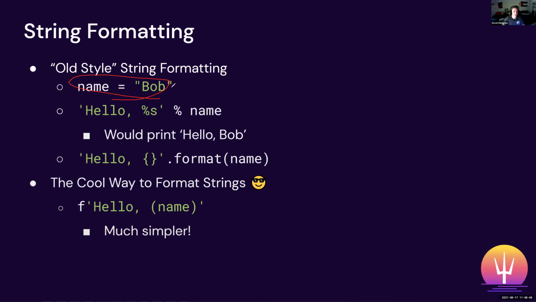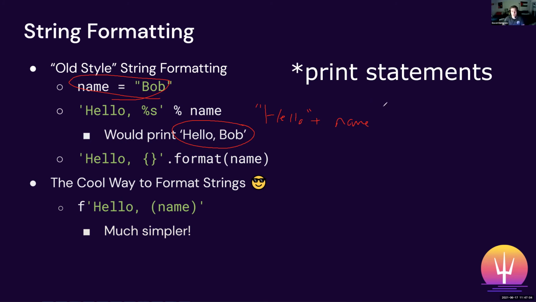If we want to print out hello Bob, instead of doing hello plus name, which is poorly written, it'll just append the name to the string. Instead of just appending, we can directly insert the name into the string using string formatting.